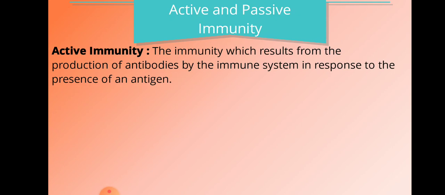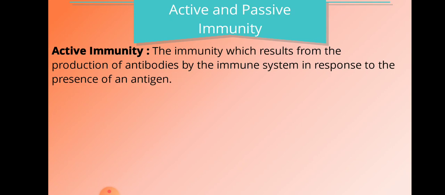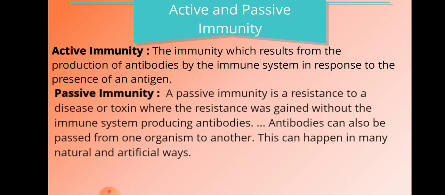How do they show the response? By the production of antibodies. Once the antibodies are produced, those antibodies destroy or kill the pathogen which has entered. So this kind of immunity is termed active immunity.